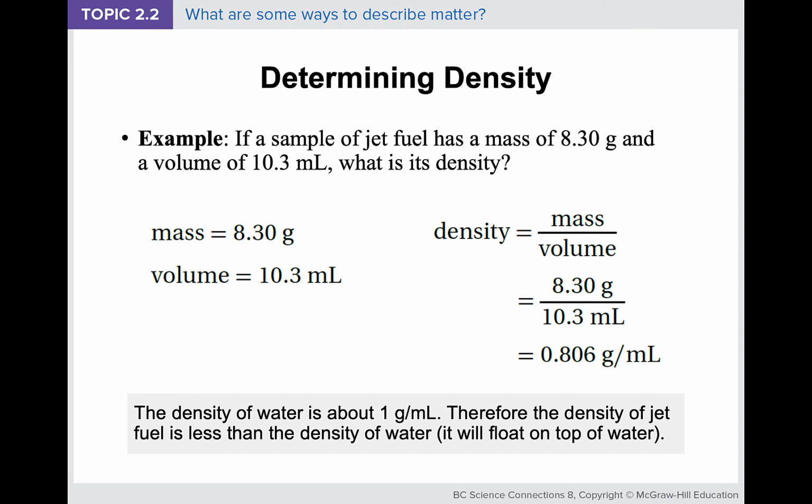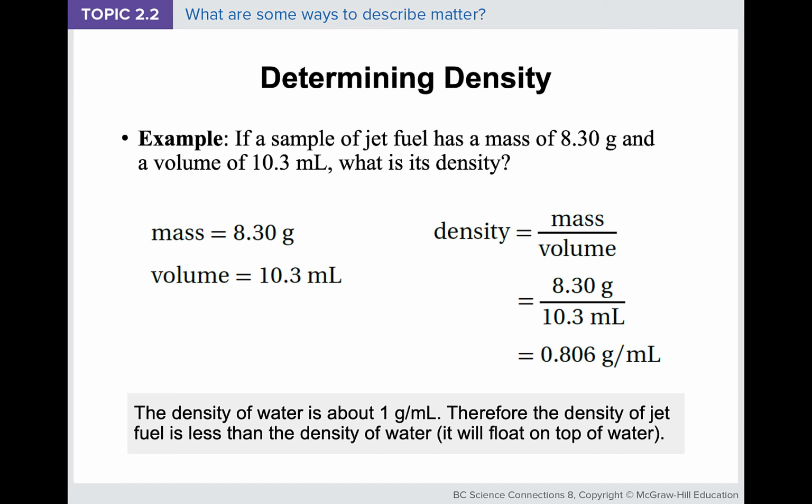So just an example here. If a sample of jet fuel has a mass of 8.3 grams and a volume of 10.3 milliliters, what is its density? So first step, we need to find out what the mass of that jet fuel is. So it will be 8.3 grams. And then the volume, which will be 10.3 milliliters. Then we simply plug it into the equation. We'll have 8.3 divided by 10.3, which will give us